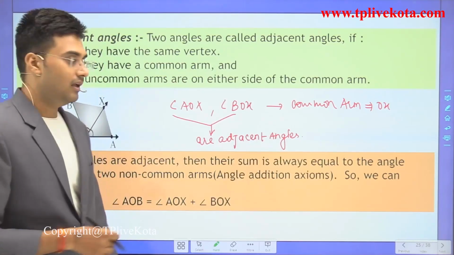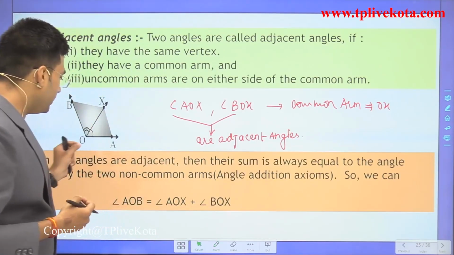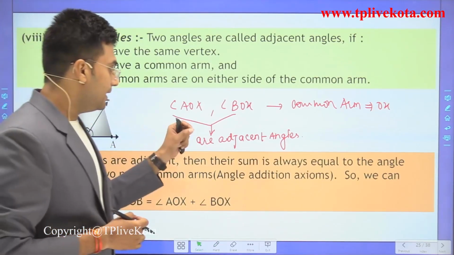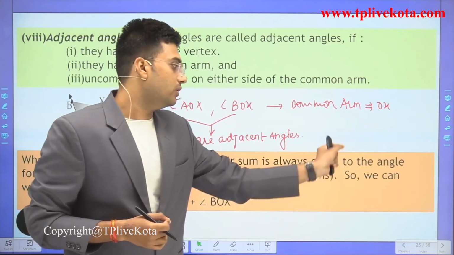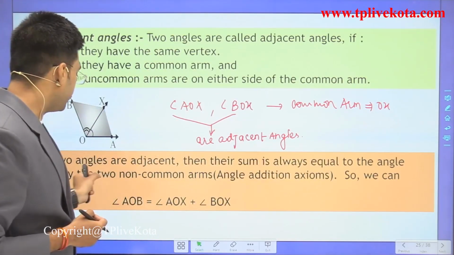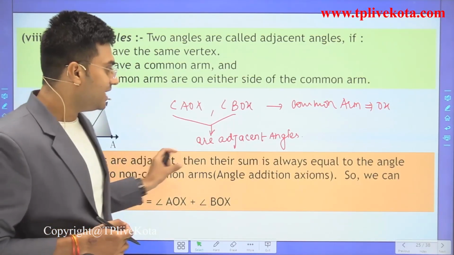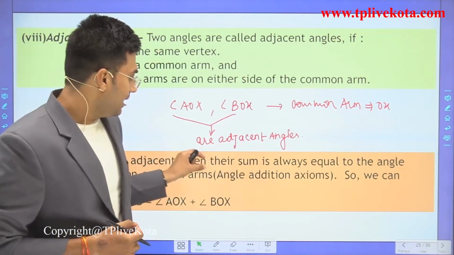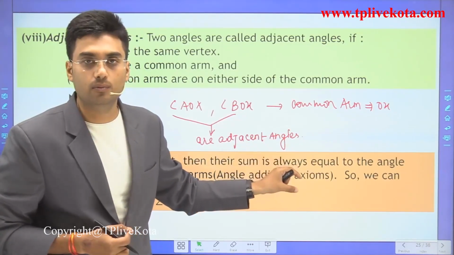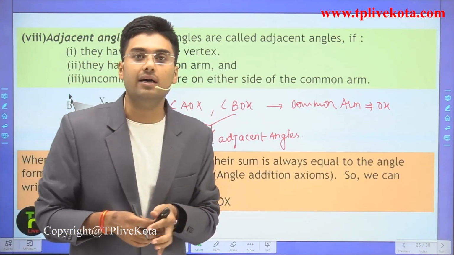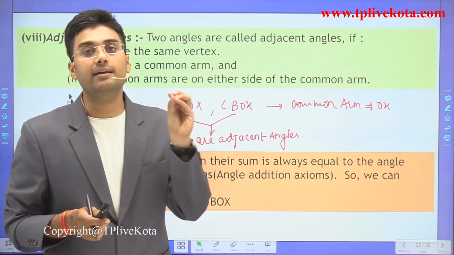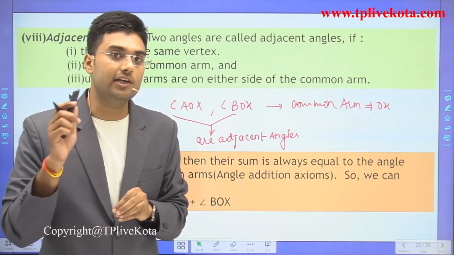Clear? And students, when two angles are adjacent, then their sum is always equal to the angle formed by the two non-common arms, and this statement is known as angle addition axiom. In subjective exams, it is directly asked to write the statement of angle addition axiom.